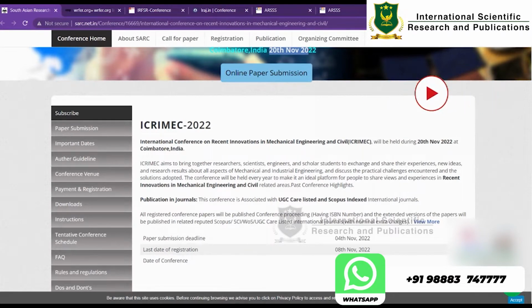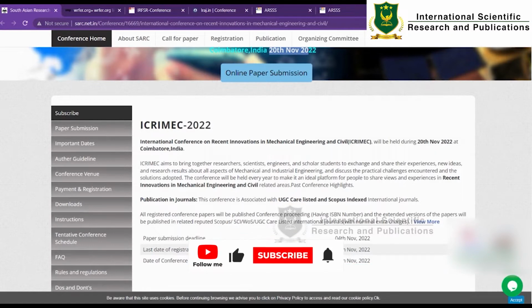The next one is we have to check the dates, like what is the submission date and what is the deadline, and whether we can complete it within that time. And the third one we have to check is the payment for the registration, how much you have to pay, and whether that is feasible for us.